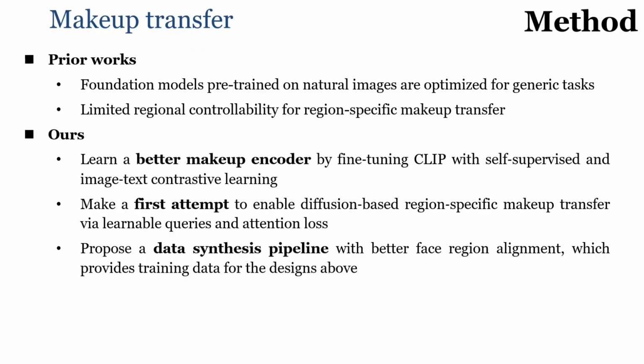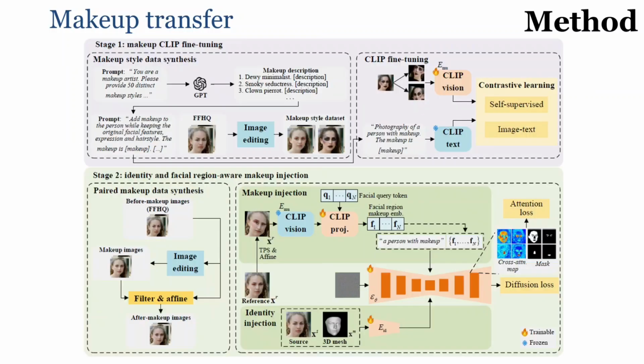In order to achieve all that, we propose a data synthesis pipeline that provides training data with better face region alignment. So our framework has two stages. In the first stage, we learn a makeup style encoder, by fine-tuning CLIP. In the second stage, we use the learned CLIP makeup style encoder to inject the makeup features into diffusion, and we also use the pixel level image supervision from the source image. Also, we use the 3D mesh as a structure guidance to inject the identity information into diffusion so that we can achieve makeup transfer.